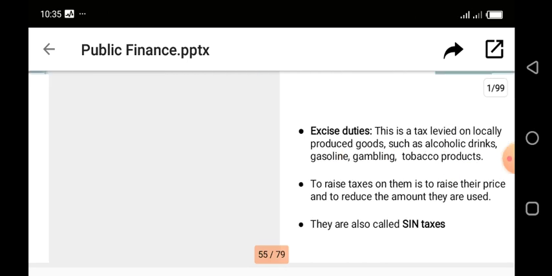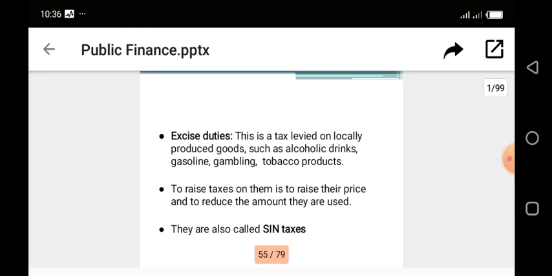So the next we'll be looking at is a tax that is very common locally. It is called excise duty. It is a tax levied on locally produced goods. So any goods produced locally must pay this excise duty.